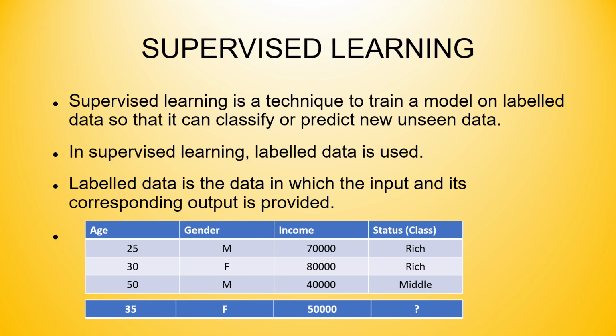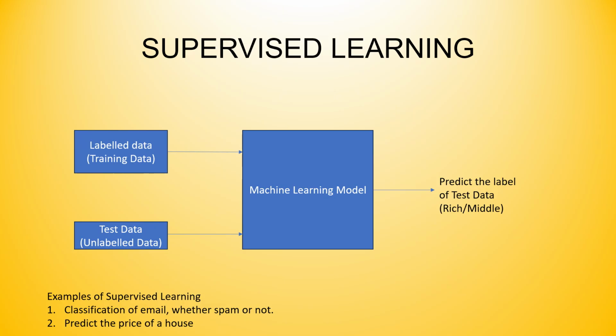So this is called the training data. And the data below, where the age, gender and income is given but the label is not given, is called test data. So we can see in the diagram, in supervised learning, the labeled data, also called training data, is given to the machine learning model, and on the basis of labeled data, the model is trained using some algorithm. Once the model is trained, test data is given to the model, and based on the previous experience or training, the model will predict the label of the test data.